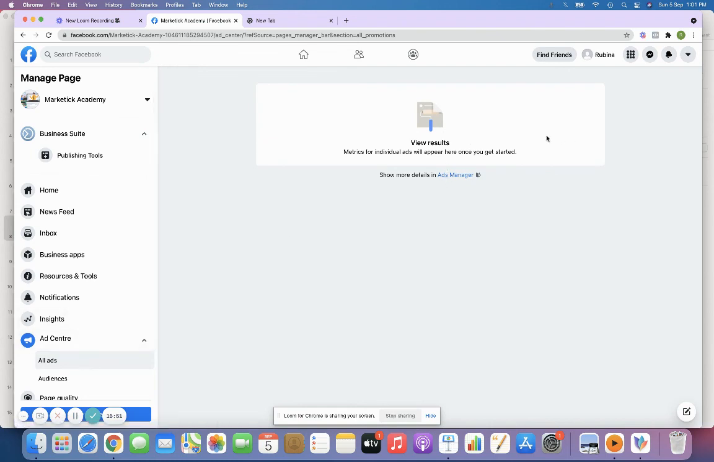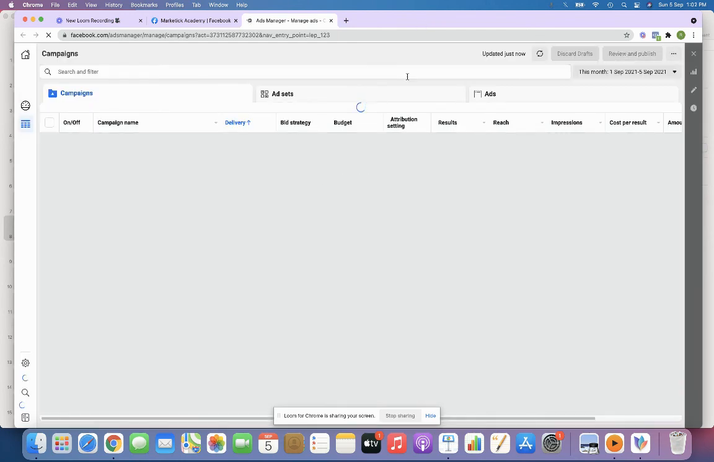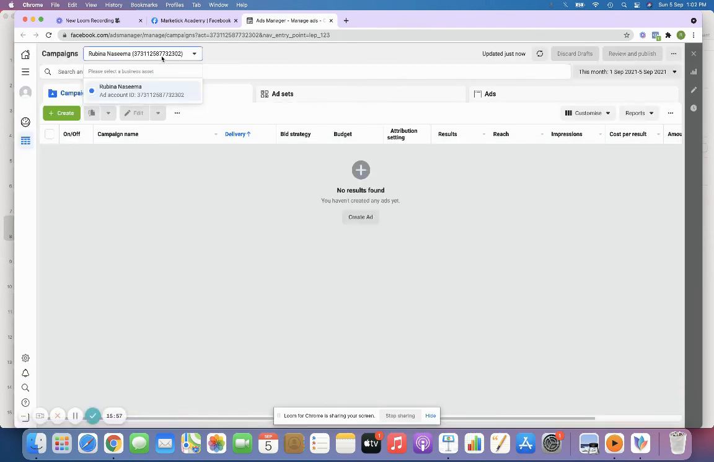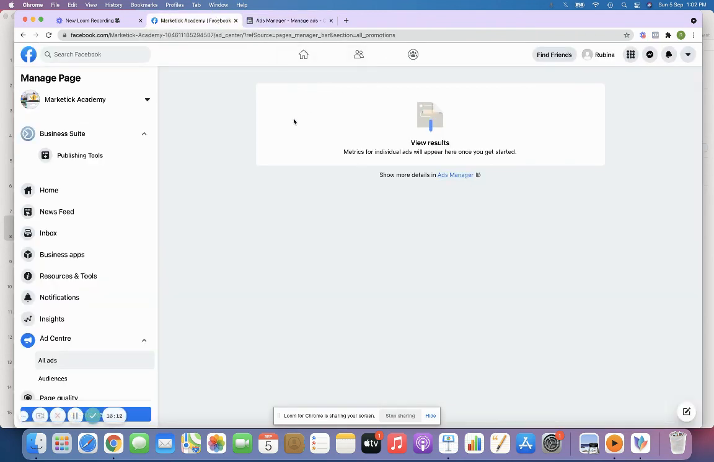So when I click all ads, you can go to your ad manager, and when you see here, your Facebook page campaign will be live here. Since I have not activated the payment method, it is not reflecting over here. So when you do the page like campaign, once you publish it, it will be automatically reflected over here. So this is how you set up a Facebook page like campaign.